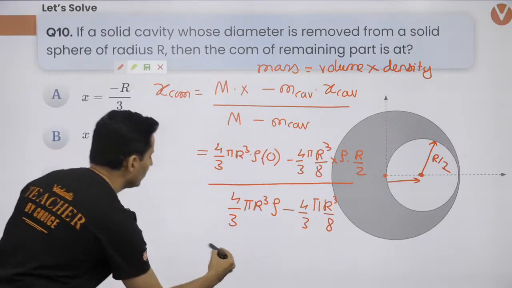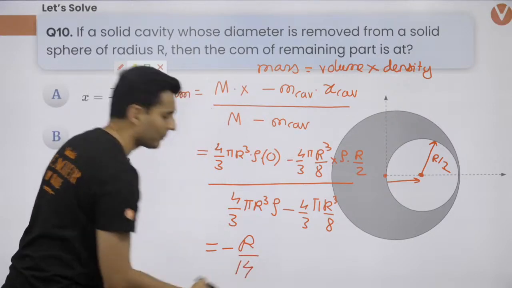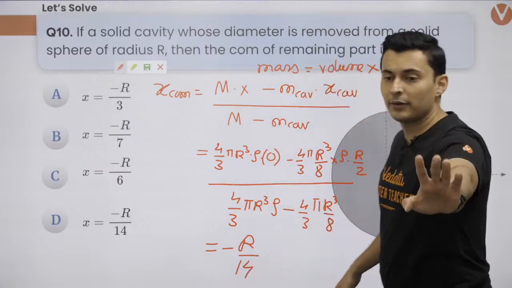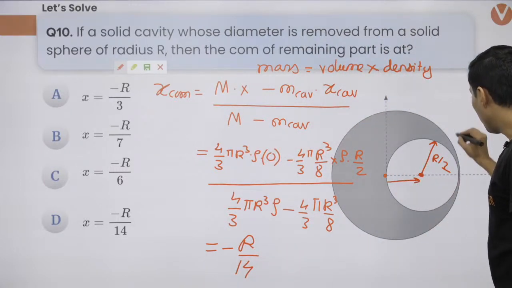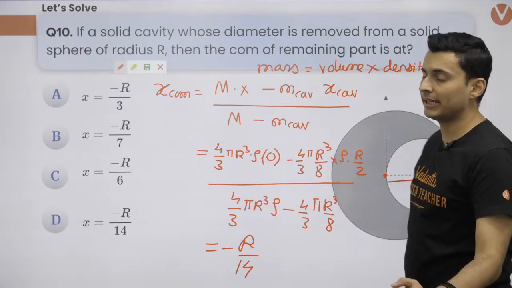That's it. Now do the math. You should get the answer as minus r by 14. Check it out. Minus r by 14. Yes. So if the origin is somewhere here, then you need to add r so that you get the correct answer.